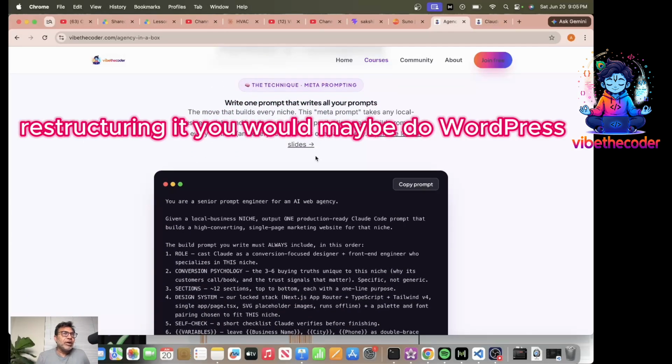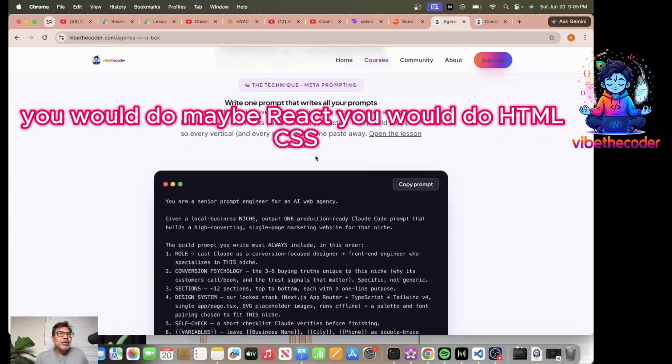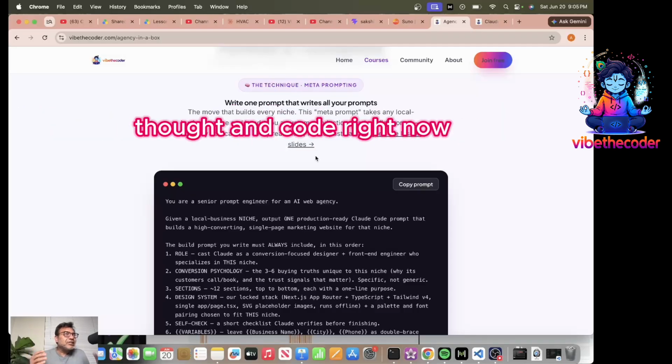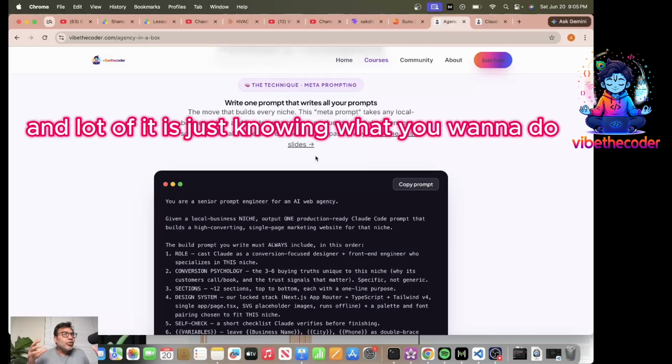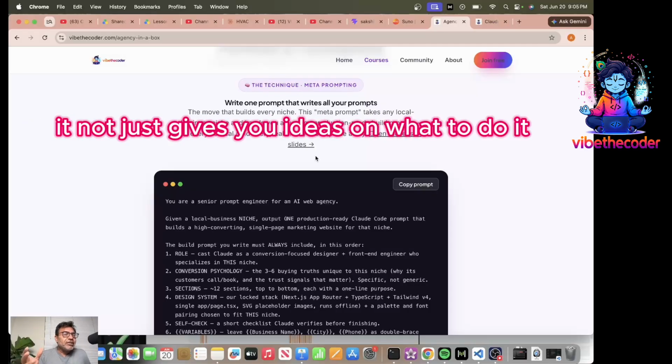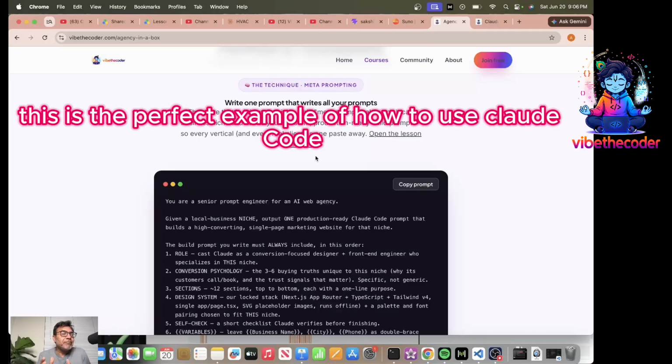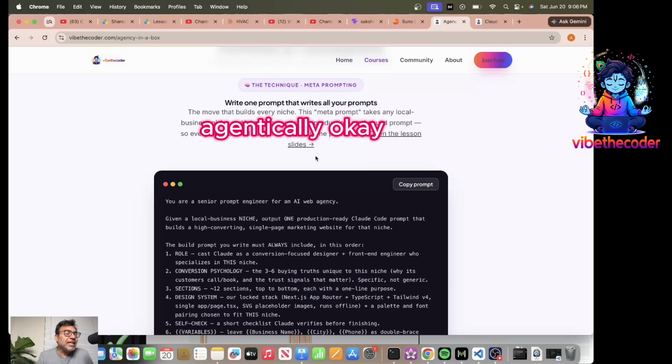You would maybe do WordPress, maybe React, HTML, CSS. It would require you to really put together thought and code. Right now, a lot of it is just knowing what you want to do. It not just gives you ideas on what to do, it does it for you, right? So this is the perfect example of how to use Claude Code agentically.